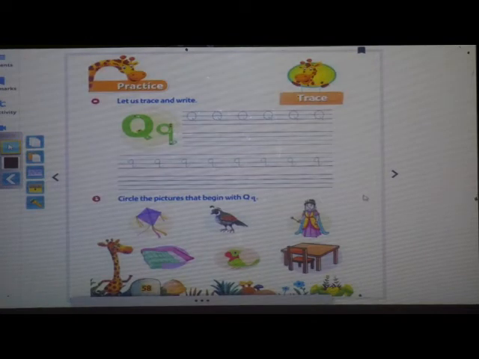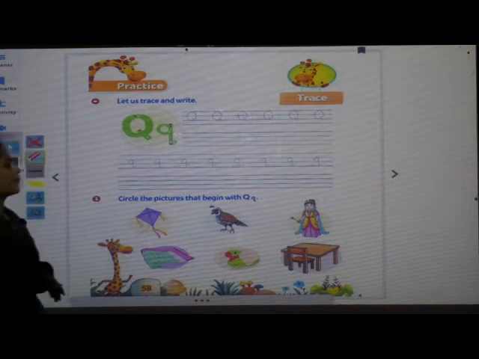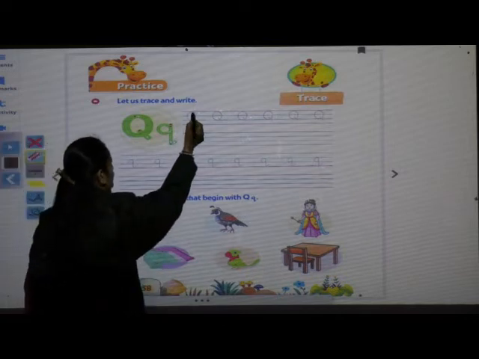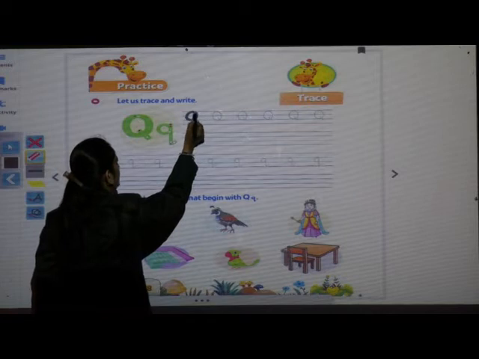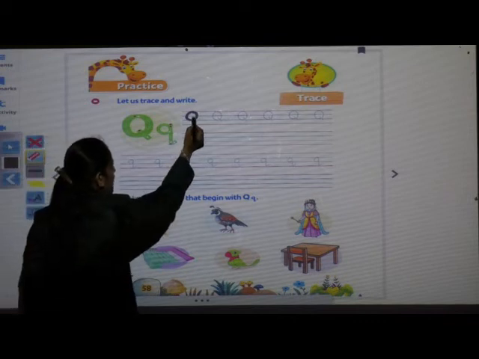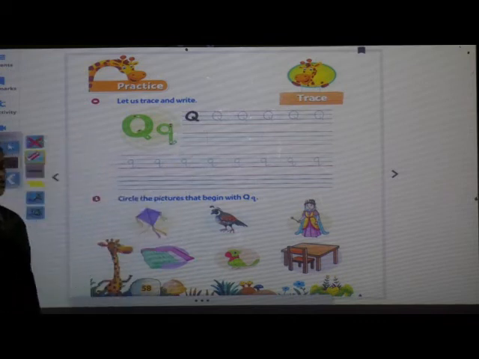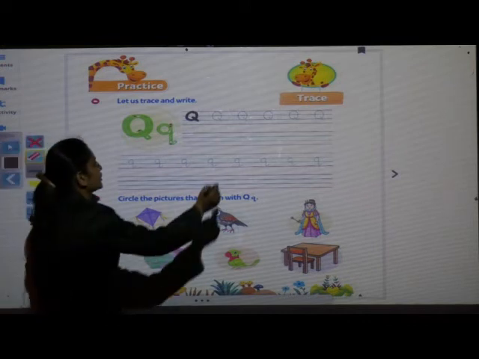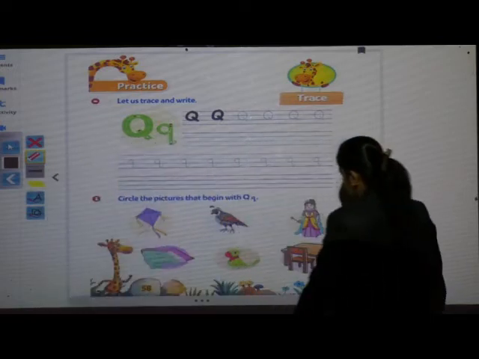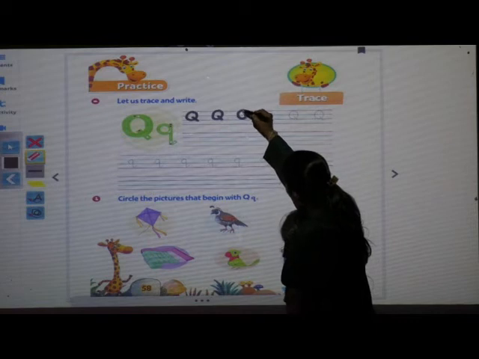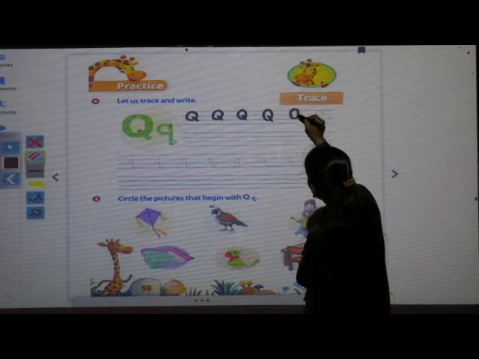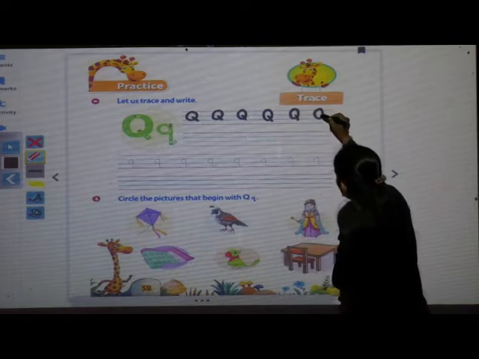Now I will show you how to write capital letter Q. Take out your pencil, sharpen it properly. First you have to draw from red line to blue line like this, letter O. Okay? And from the blue line, a small slanting line you have to give. Okay children? This is capital letter Q. Write fast. Capital letter Q. And what is the phonic sound of letter Q?